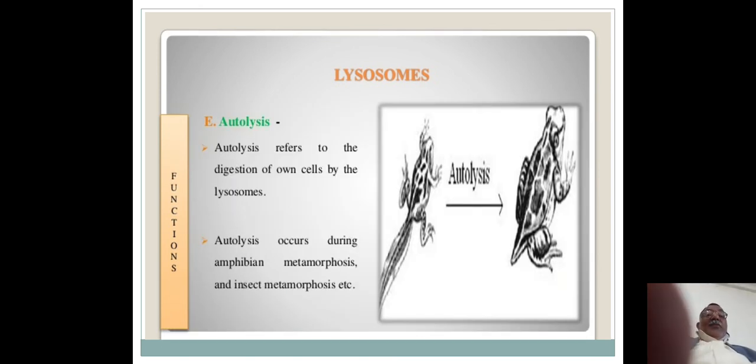It also plays a very important role in autolysis. Autolysis, in the case of morphogenesis, refers to the digestion of one's own cells by the lysosomes. Autolysis occurs during amphibian metamorphosis and insect metamorphosis, etc.